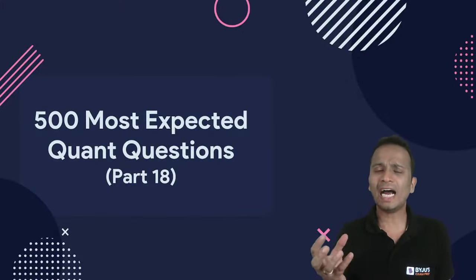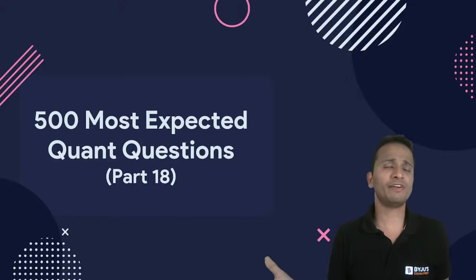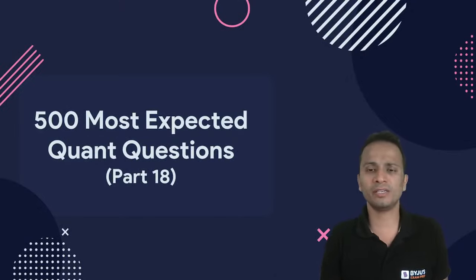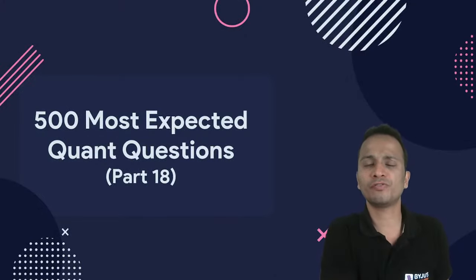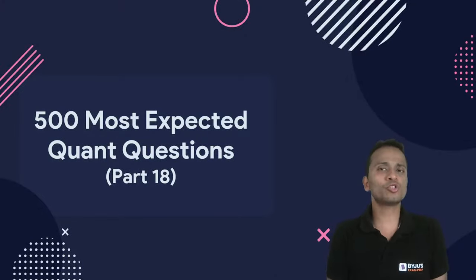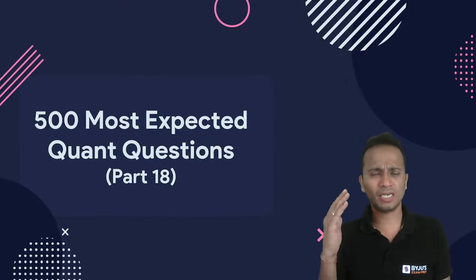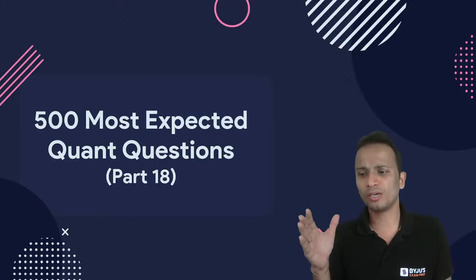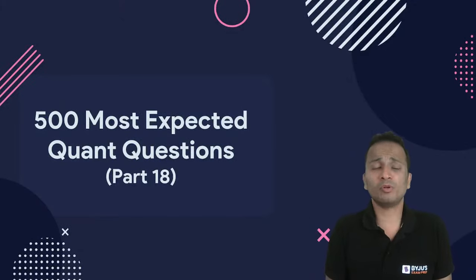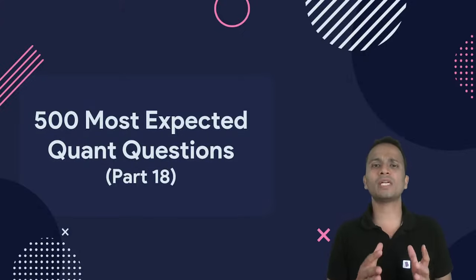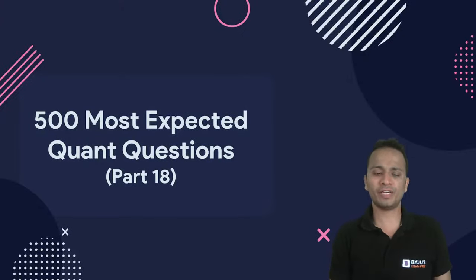There are only a handful of questions, like if I consider the 22 questions which came in the QA section of CAT last year, out of those 22 questions I could find 4 or 5 questions to be above average or, maximum इतना मैं बोल सकता हूँ, difficult, very difficult level, but most of the questions were average or below average level of difficulty. ठीक है?